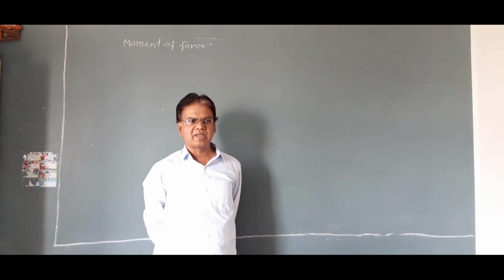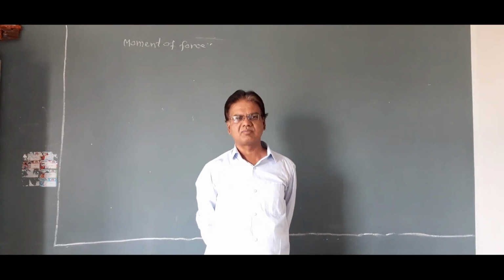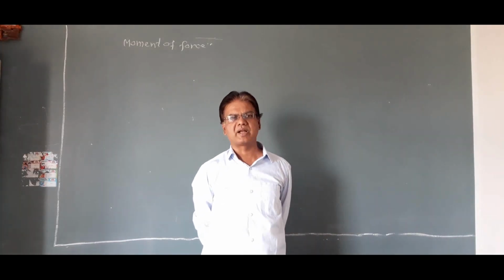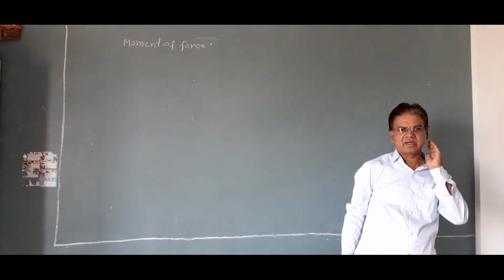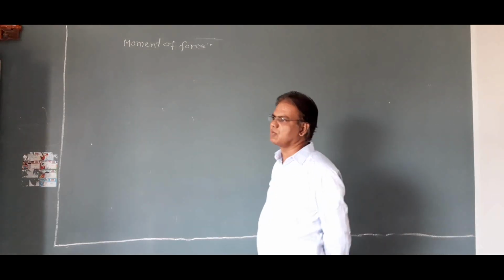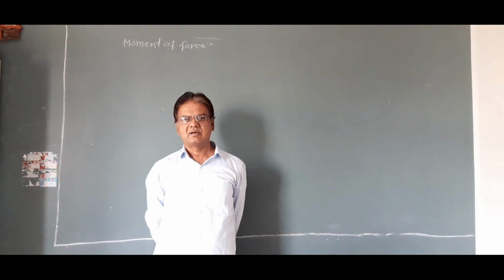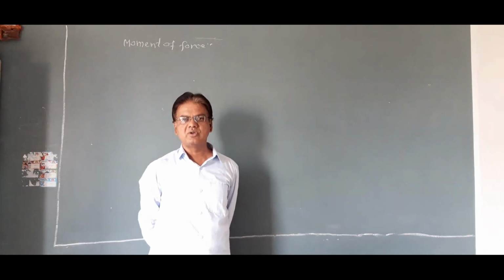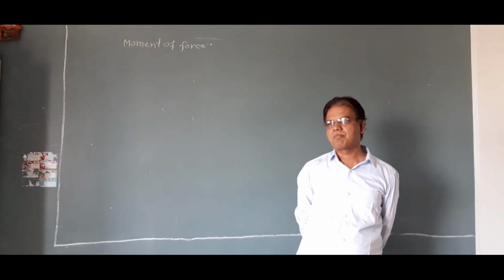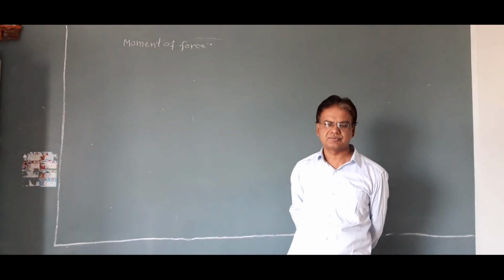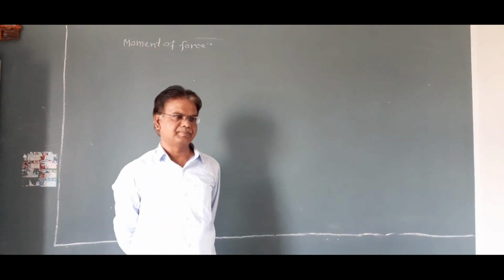A perfectly rigid body is a body whose distance between any two particles of the body remains constant whatever may be the applied force. If the distance between any two particles of the body remains constant whatever may be the applied force, this body is called a rigid body. No body in the universe is perfectly rigid, but if the magnitude of applied force is not too large, then solids, metals can be treated as a rigid body.